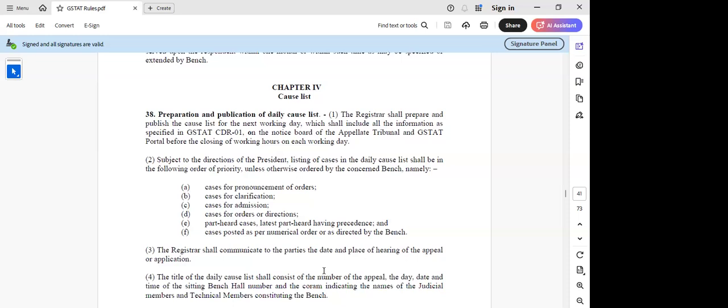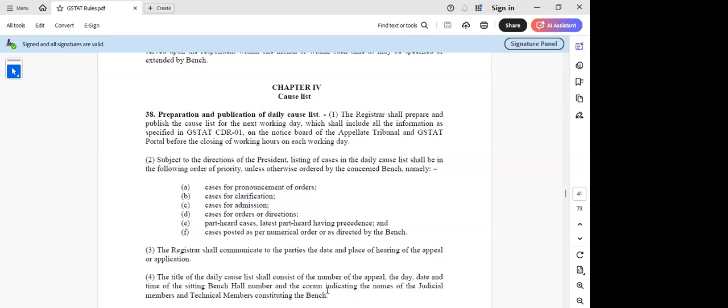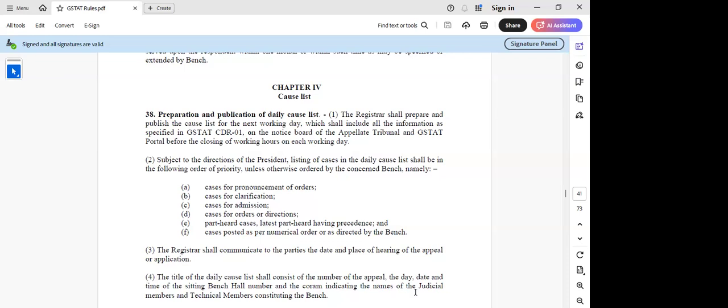And the title of the cause list shall consist of the day, date, and time of the sitting, bench hall number and quorum, indicating the names of the judicial members and technical members, which we don't find today, sir. We don't find this. We get the date and sitting hall, but we don't get the quorum, whether it will be a single or judicial member. This I think is not necessarily existing. Correct. So we'll get the judicial member and technical member.